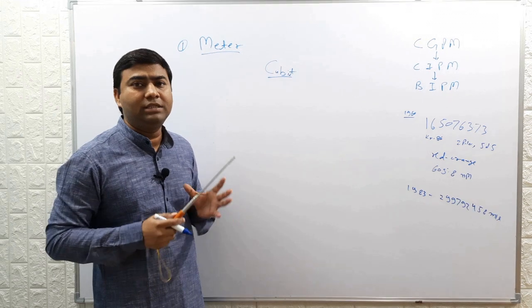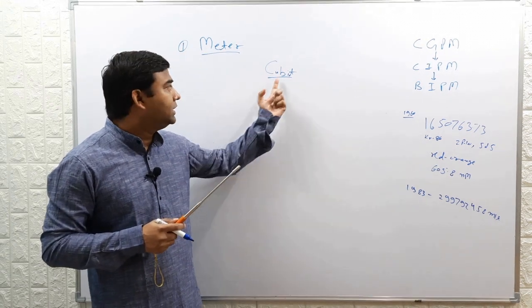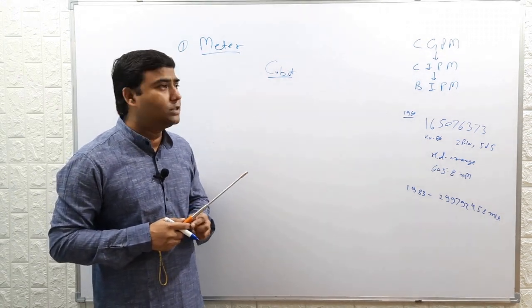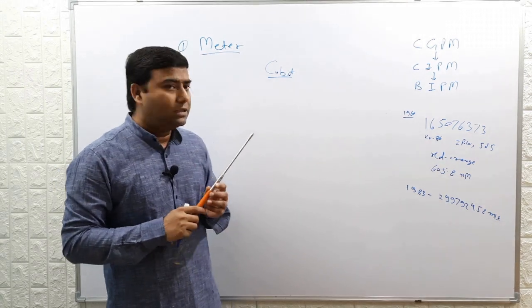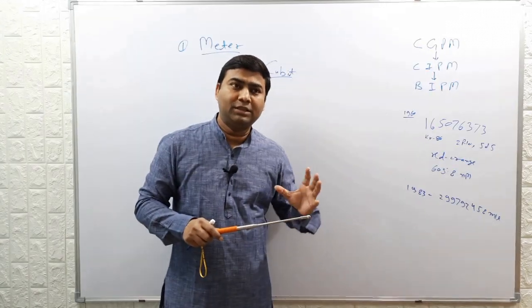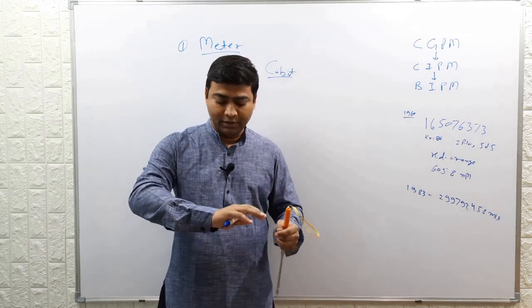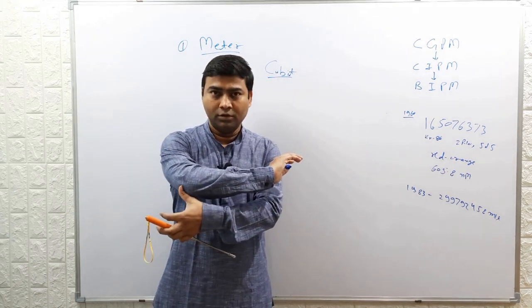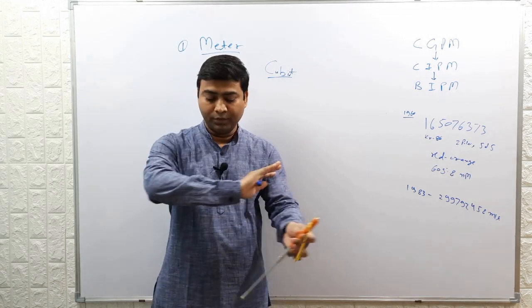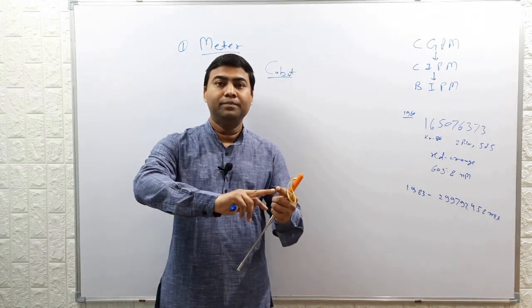Thousands of years back, the Egyptians defined the unit of length, which is called cubit. And cubit was defined as per the Royal Egyptian standard. Cubit was defined as the length between the elbow to the tip of the middle finger.